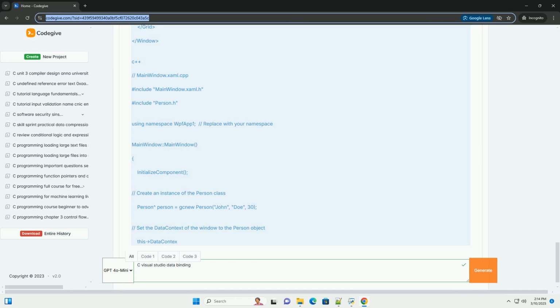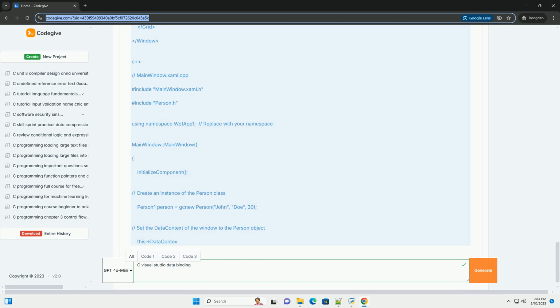Binding Path specifies the property of the source object to bind to. For example, Path=FirstName binds the Text property of the TextBox to the FirstName property of the data source. Mode=TwoWay indicates that changes in the TextBox should update the Person object, and changes in the Person object should update the TextBox.